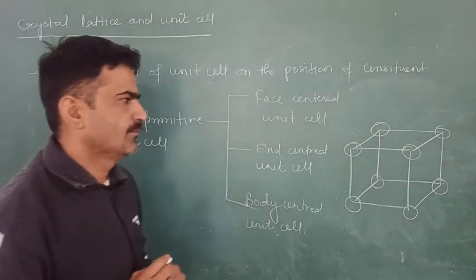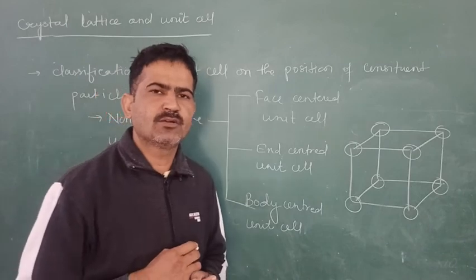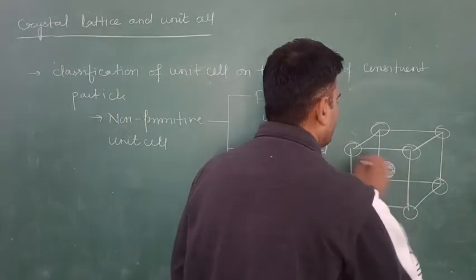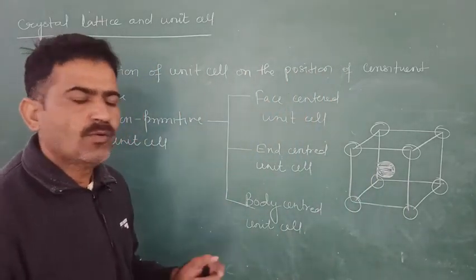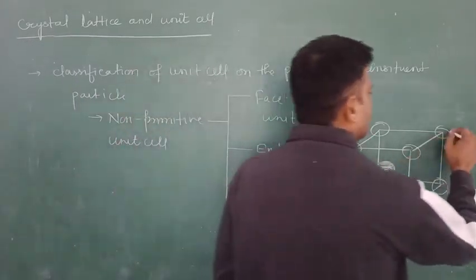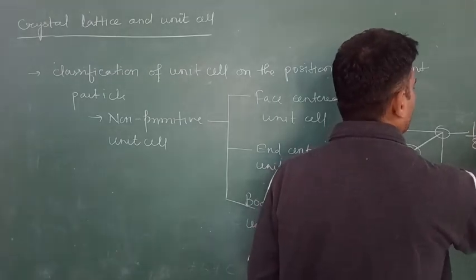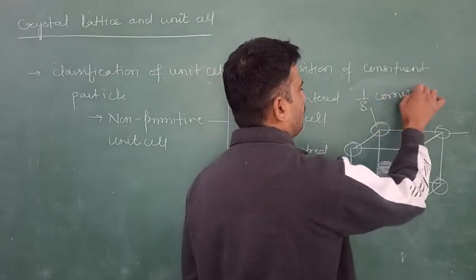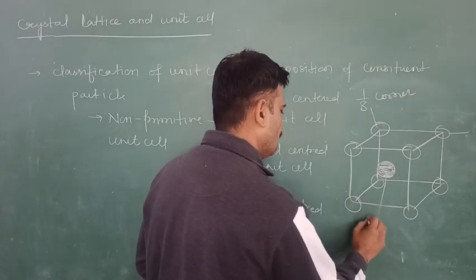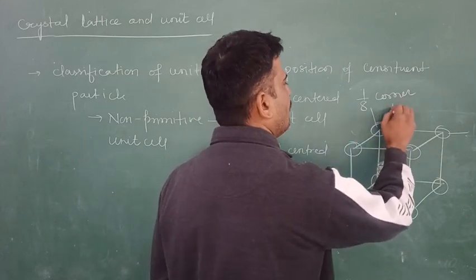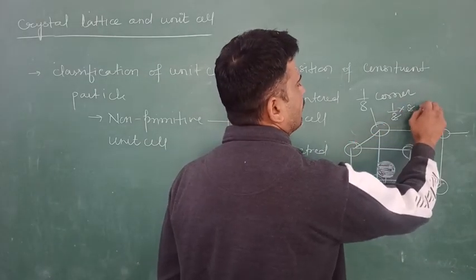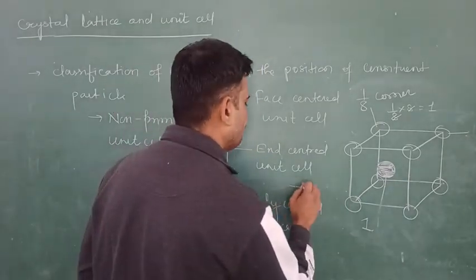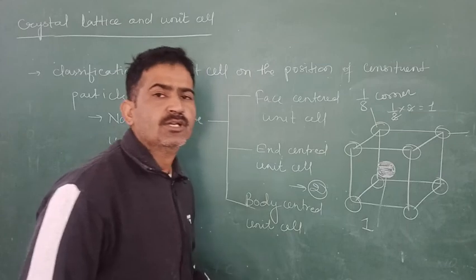The constituent particles are present at the corners and one is present at the body center. Now how many atoms are present? 1/8 at the corners, 1/8 into 8 is equal to 1, and 1 complete atom in the body. 1 plus 1 is 2. The total number of atoms present in the body-centered unit cell is 2.